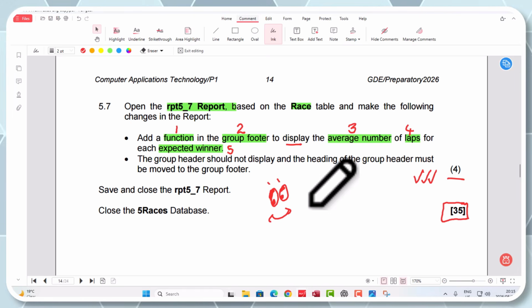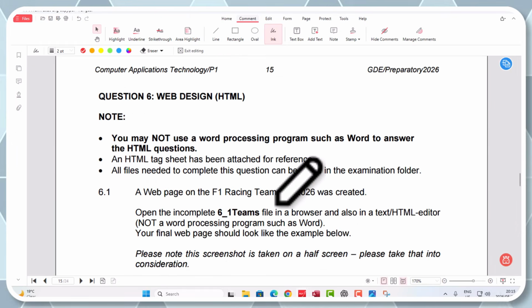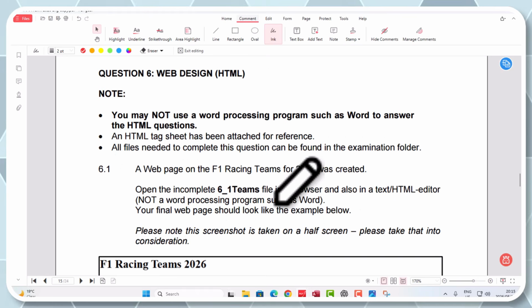All right, question 6 and 7 is still left in this exam paper, and question 6 is website or HTML, and then our last one will be the general section, and then we are done with this 2026 preliminary paper.